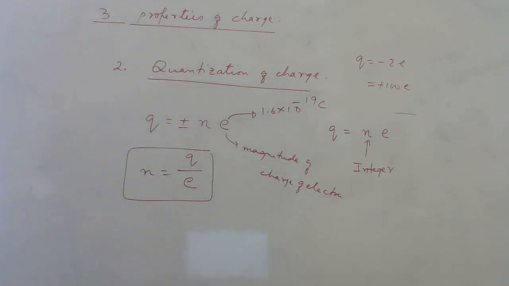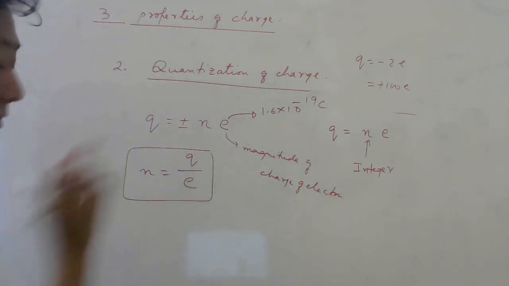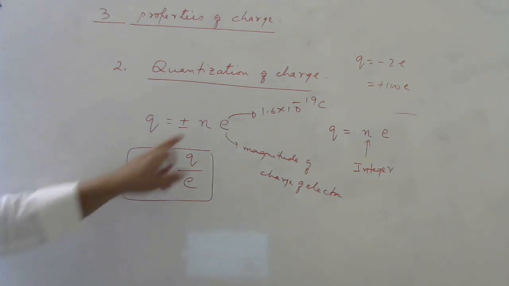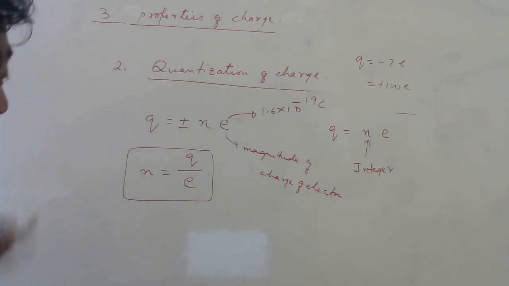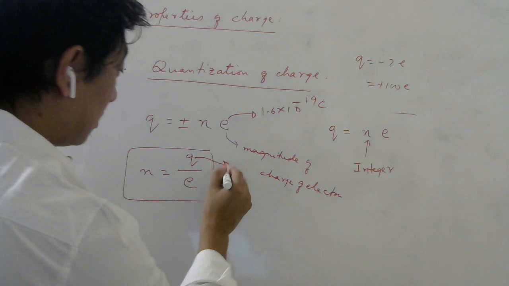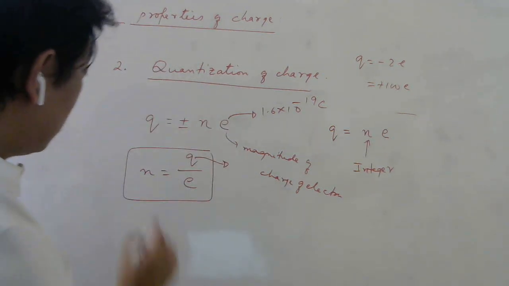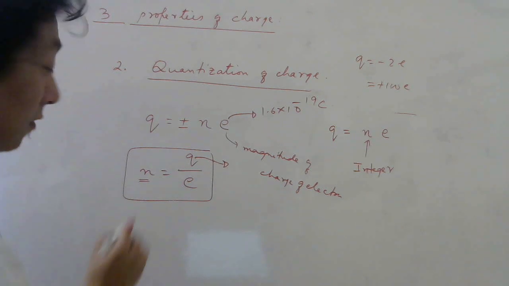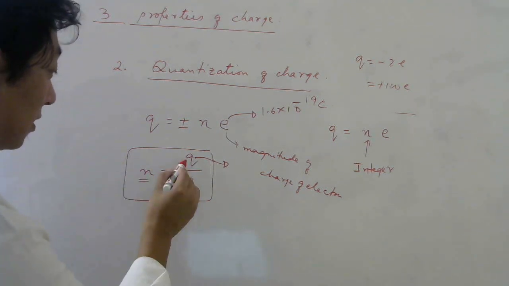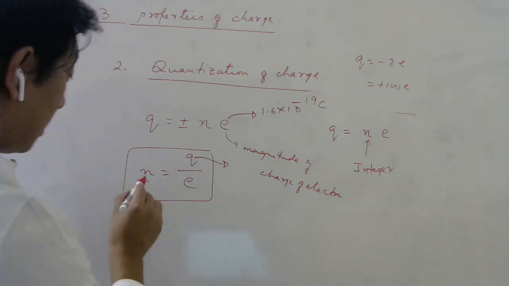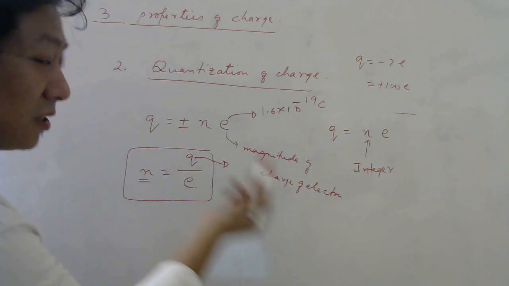If you want only the number, no need to write the sign. So n will be Q divided by E. How will you test whether this charge is possible or not possible according to this rule? You just calculate this n. If this n is an integer, it means this charge is possible. If this n is not an integer, this charge is not possible.